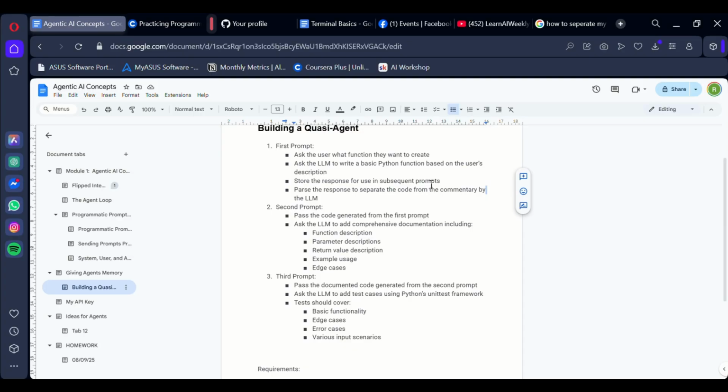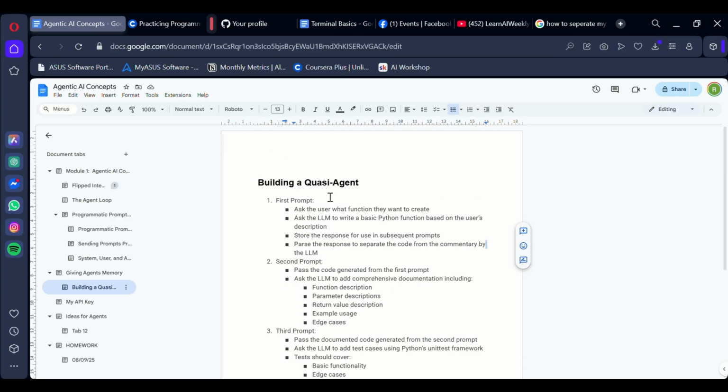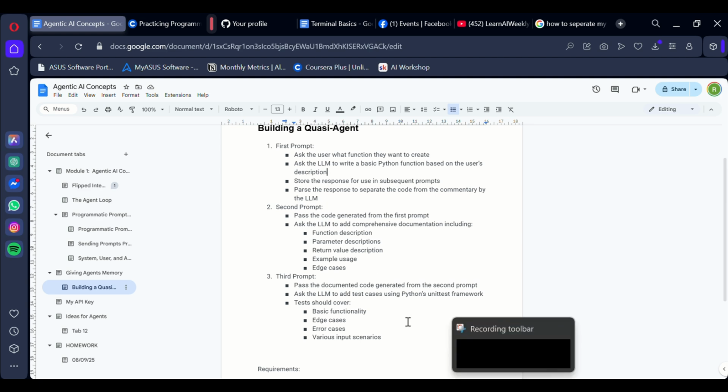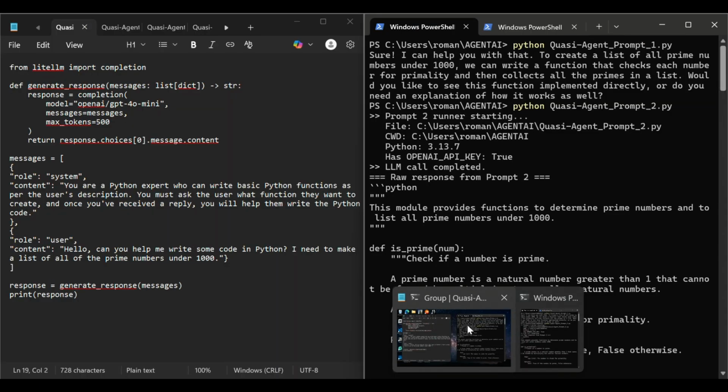Okay, so today I attempted to build a quasi-agent, and that is like a 3-step pre-prompt process. So the first prompt will provide context for the second and the third, and you're supposed to use information from prompt 1 to prompt 2 to prompt 3. And I think this is where I got it wrong. I didn't know how to take the information from prompt 1 to prompt 2 and then to prompt 3. So I asked ChatGPT for loads of help, and that comes with many limitations, which I'll show you right now.